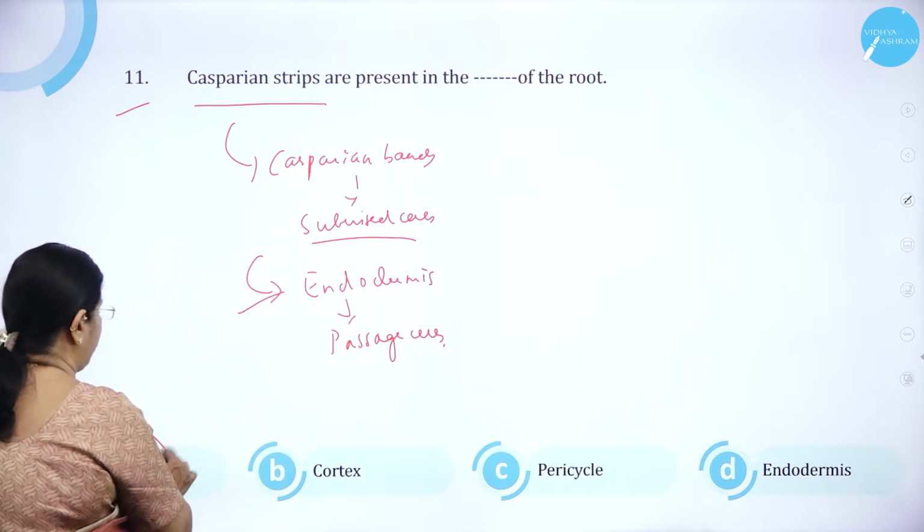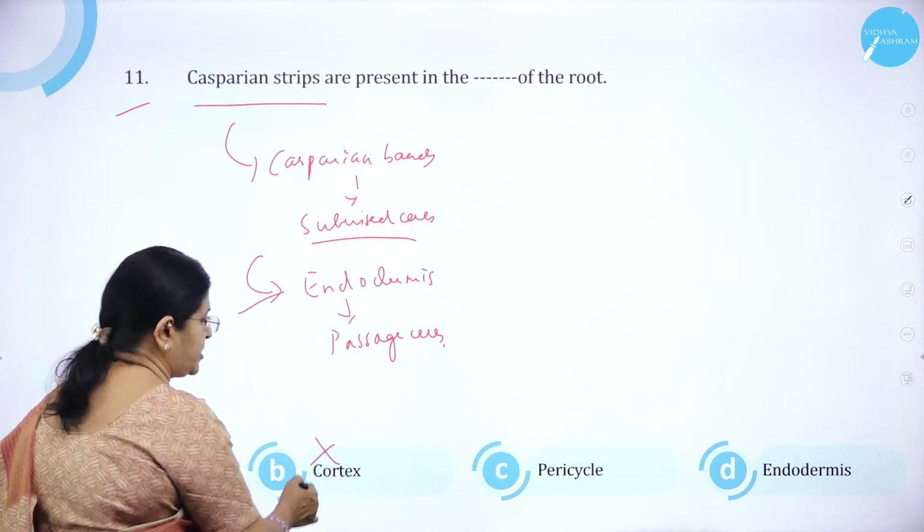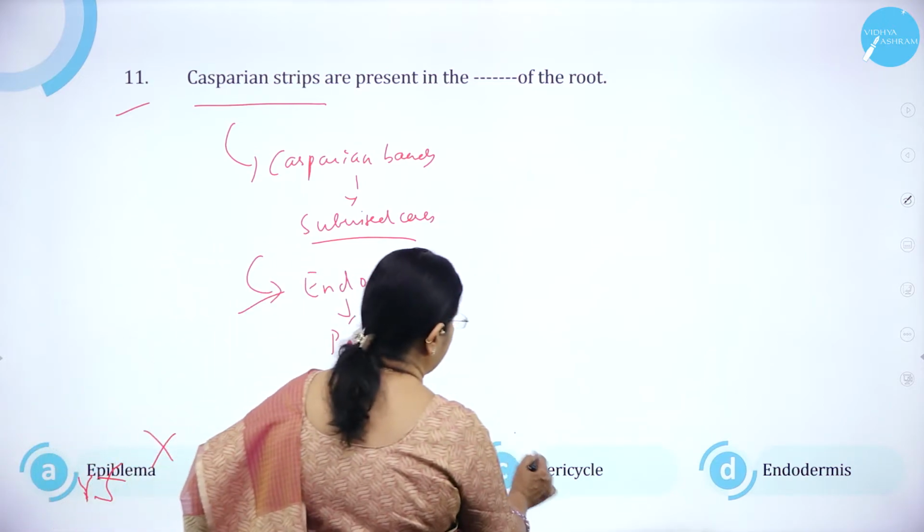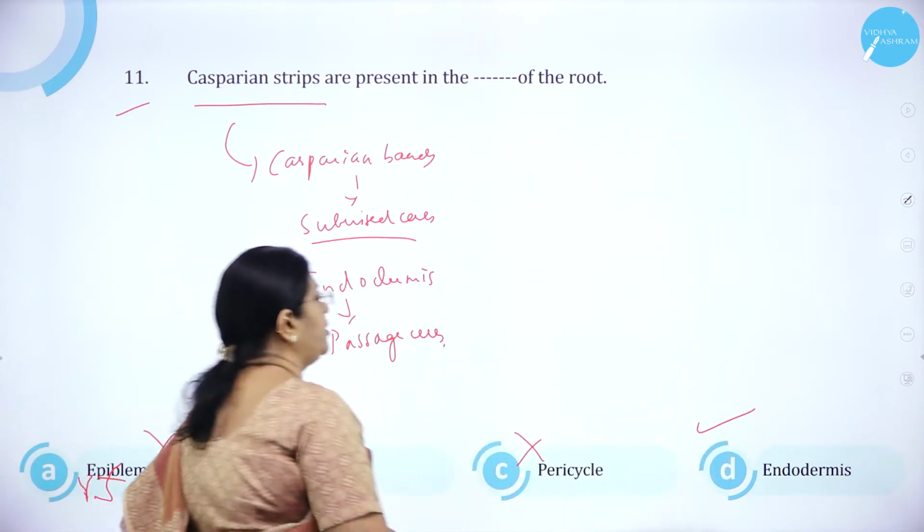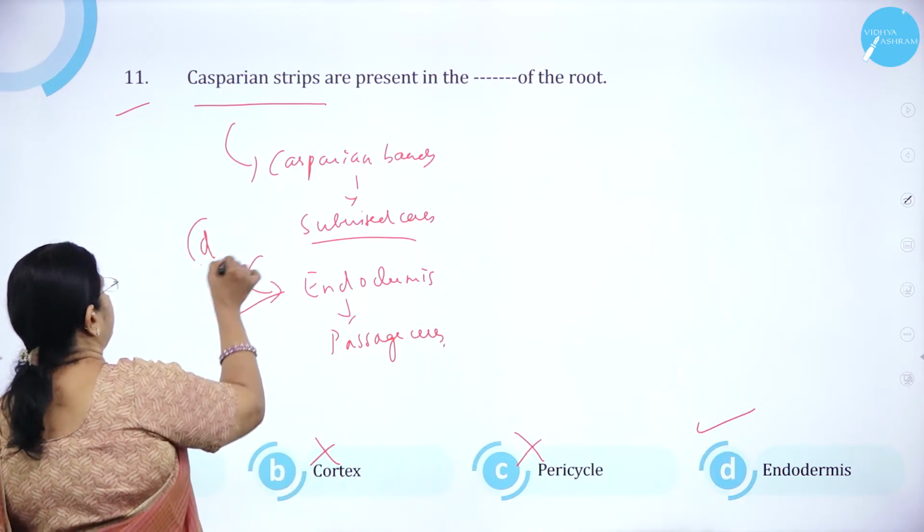Option A, epiblema is wrong. Option B, cortex is wrong. Option C, pericycle is wrong. Option D, endodermis is correct.